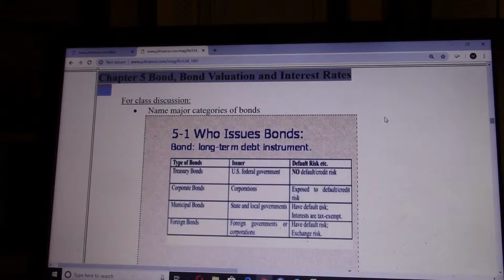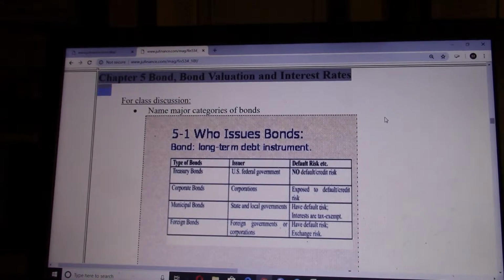The next largest one is called corporate bond. Depending on the issuers, some could be much safer than others. For example, Walmart bond, because Walmart is a company well established, so its payment is more guaranteed than small companies, like for example JEA. So it depends on the company that issued those bonds, so their risk is different. But all the corporate bonds have default risk and credit risk.